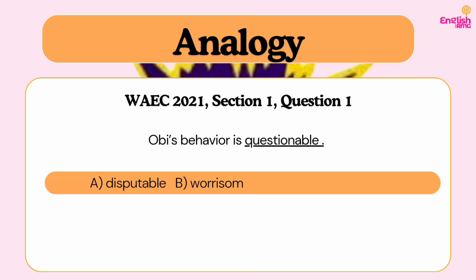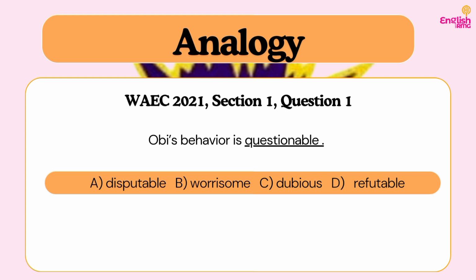So what is it that I can say to mean the same thing, in such a way that I can say A is to B as B is to A in the form of synonyms now, not antonyms. Please don't mix it up. So we have A, disputable, B, worrisome, C, dubious, D, refutable.